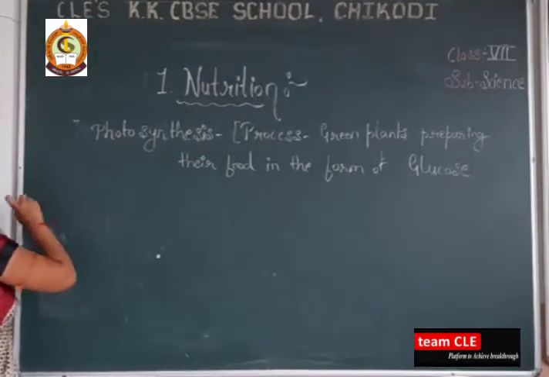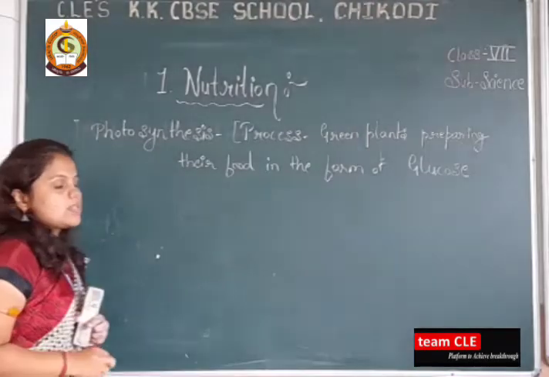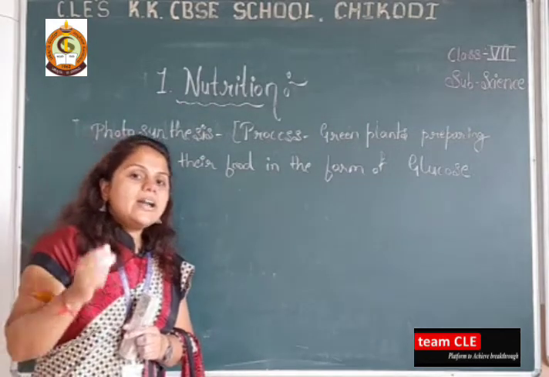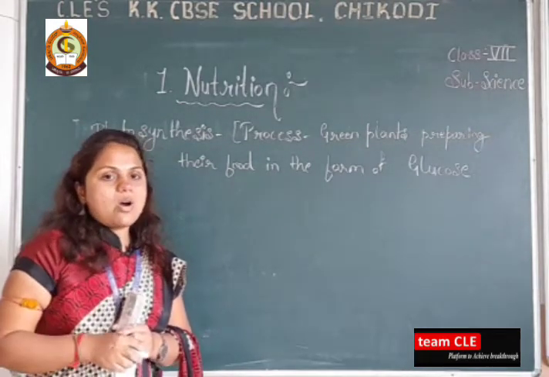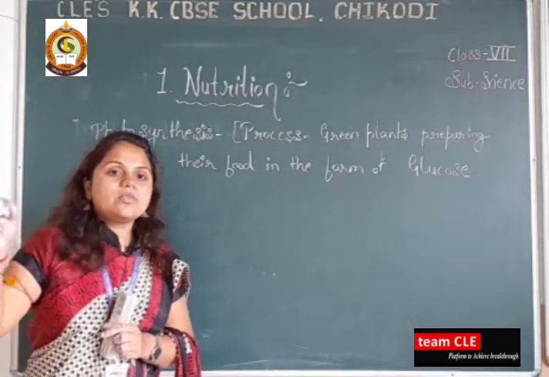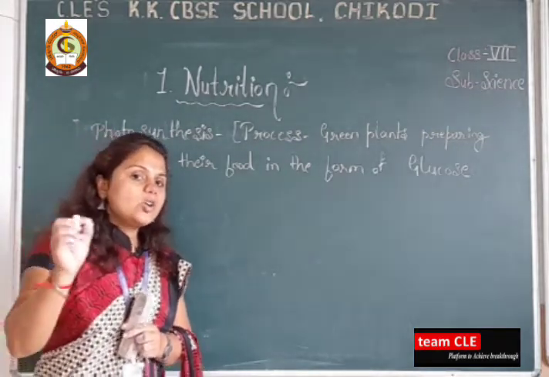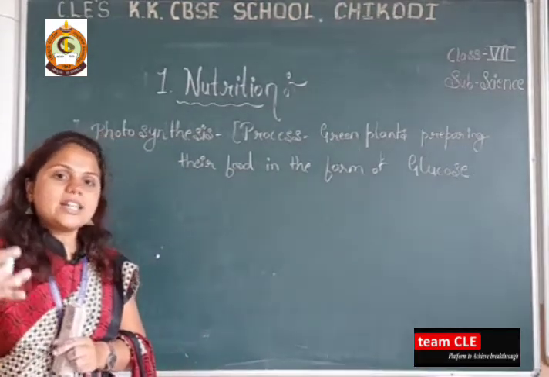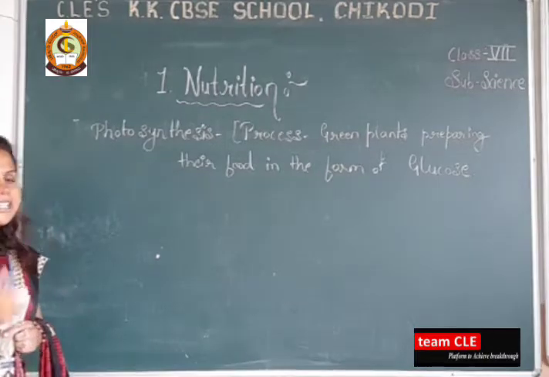So here in photosynthesis, what are the main requirements? Carbon dioxide and water. In the presence of light, plants can prepare their food in the form of glucose. And what is the byproduct? It is the oxygen, which can be taken by other living organisms. Shall we write it in equation form?